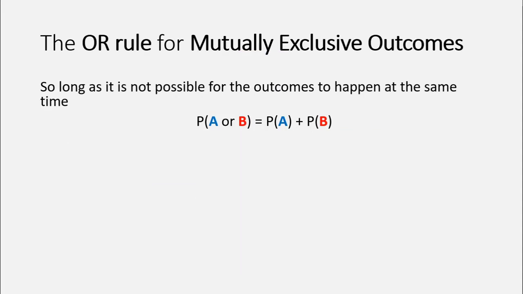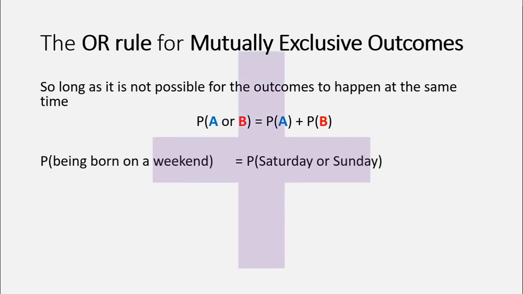Let's take a step away from those die examples and think about something else in normal everyday life. What's the probability that you were born on a weekend? Well, the weekend consists of the 2 days, Saturday or Sunday. So the probability that you were born on a weekend would be equal to the probability that you were born on a Saturday plus the probability that you were born on a Sunday. Now, what's the probability that you were born on a Saturday?